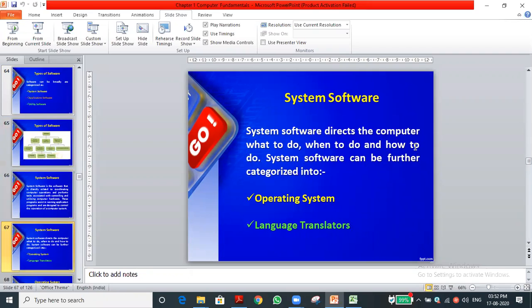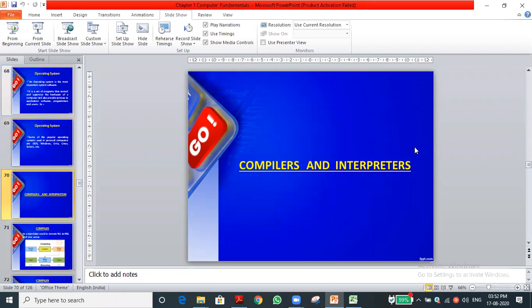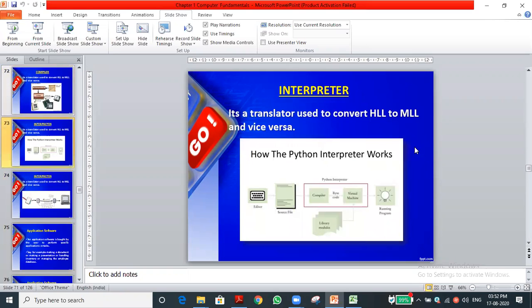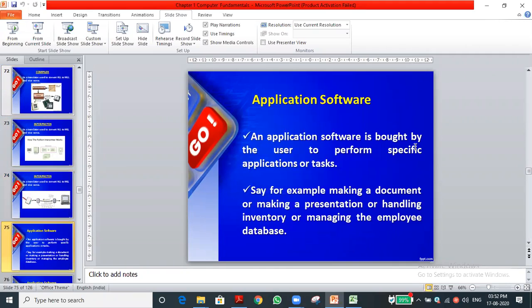Operating system, language translators. Do you have any doubt regarding this? Compiler, interpreter, we discussed. What is the difference between the compiler and interpreter? The compiler will take the entire source code as a single stretch, but the interpreter will take it one line at a time in the programming.